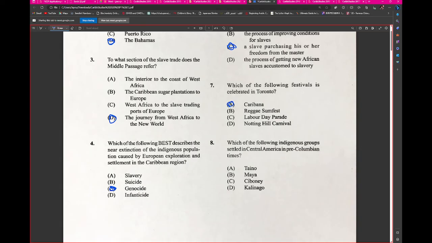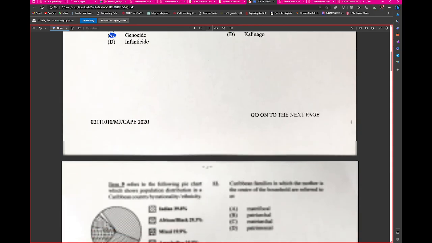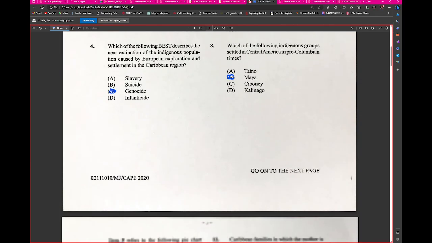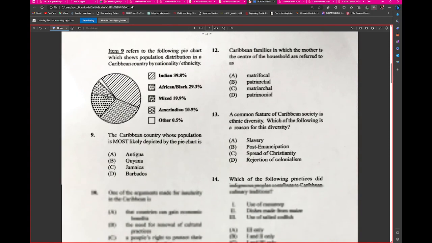Which of the following indigenous groups settled in Central America in pre-Columbian times? The Maya. Wonderful. You know that people still speak Maya to this day. That's interesting. Let's look at this.